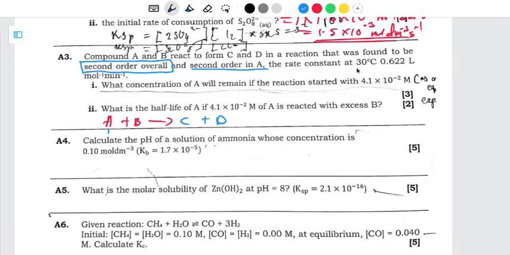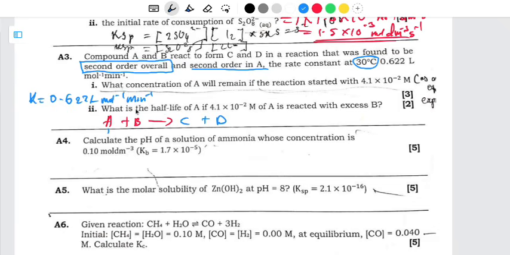So the rate constant at 30 degrees Celsius is 0.622 liters per mole per minute. That is what we have been given. That is the rate constant. So we can say the rate constant here is going to be equal to 0.622 liters per mole per minute. So that is what we have.